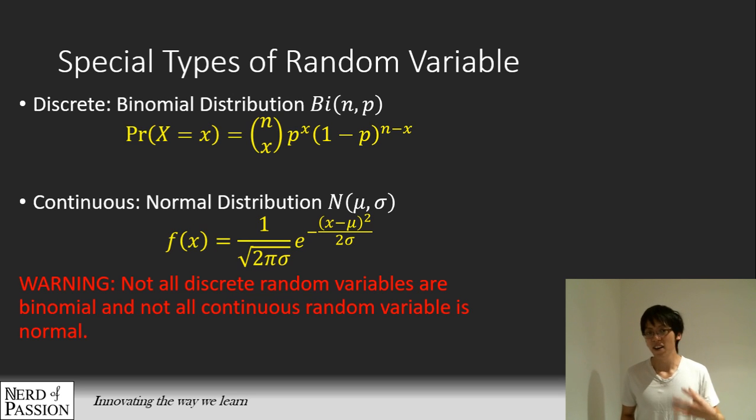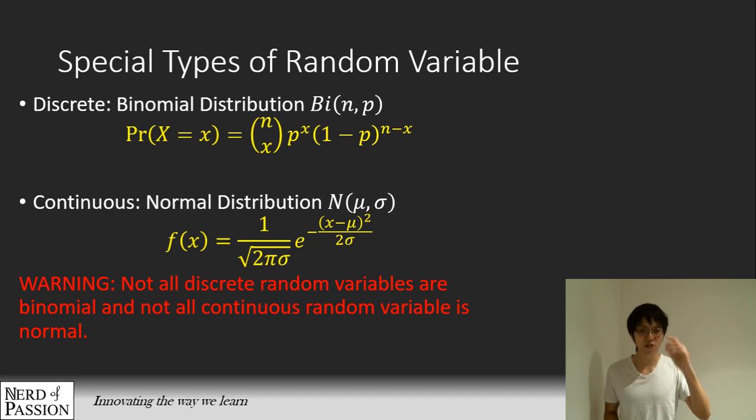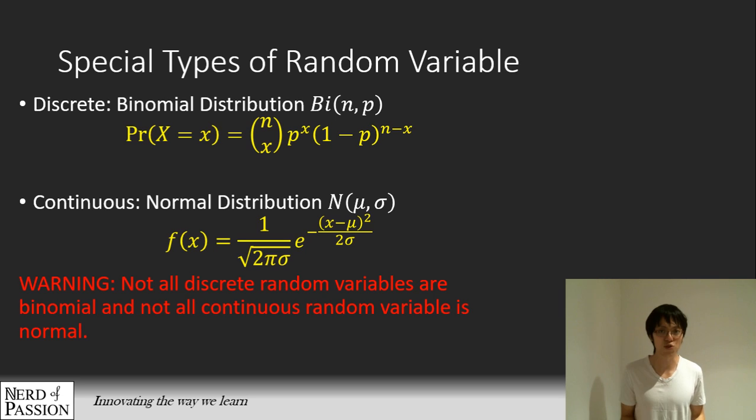Okay, so just a word of warning: not all discrete random variables are binomial distribution, and in the same way, not all continuous random variables are normal distribution. So for discrete, you've got to be able to discriminate between the different situations. Say you're given a discrete random variable, don't just automatically assume it is a binomial distribution. Make sure you check to see that you can apply the binomial distribution to that situation. And same thing for continuous random variables as well.